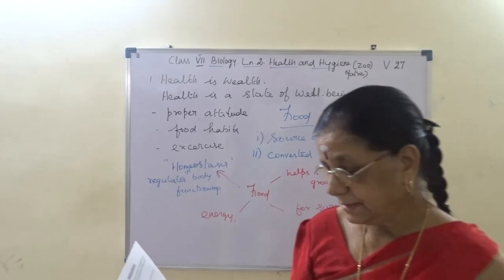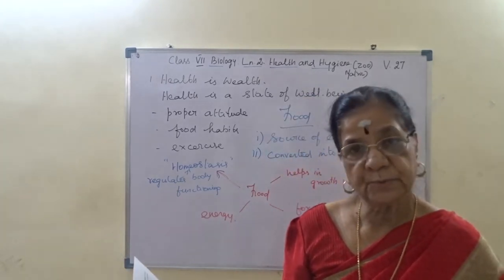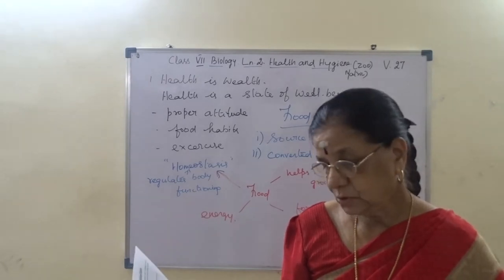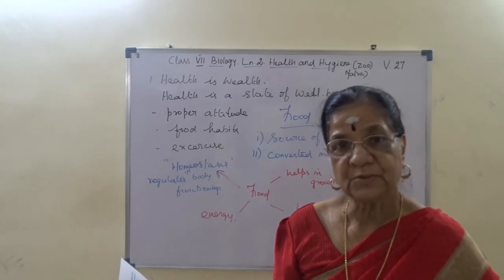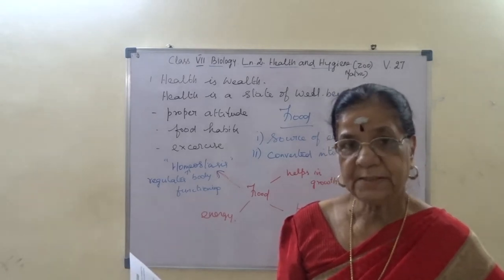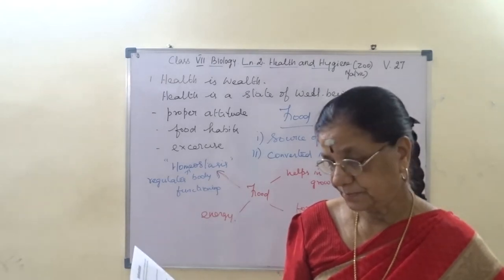Herbivores directly eat the green plants, vegetables, grains or fruits. Carnivores feed on the flesh of the plant eating animals. Understood? So first the plant is the producer, then the carnivore, a consumer, eats.